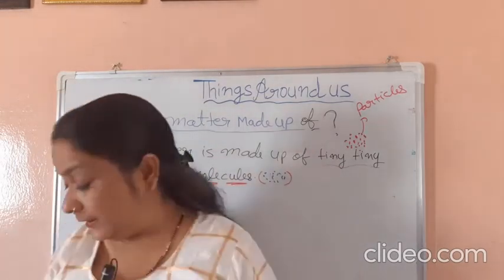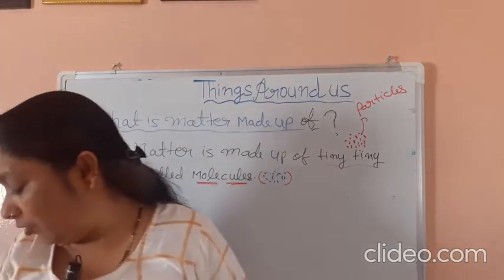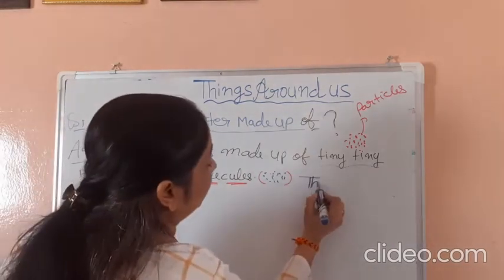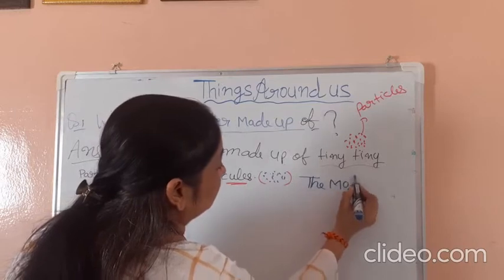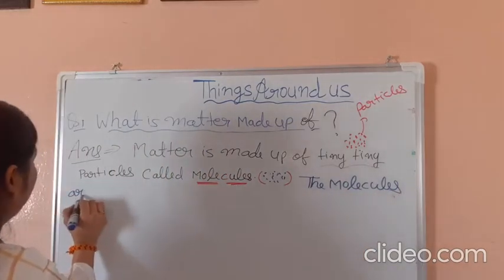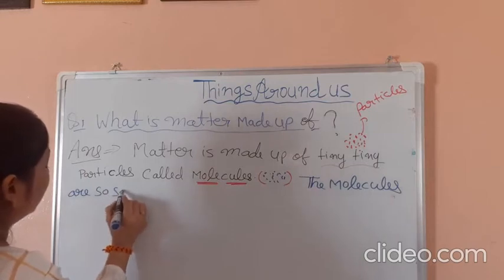They cannot be seen. The molecules are so small, you know that.